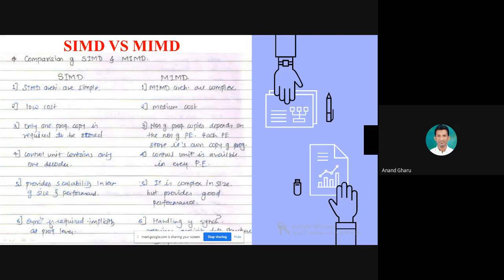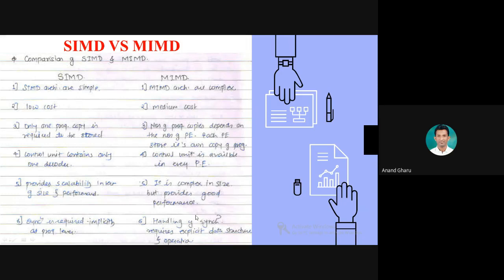So in SIMD implicit synchronization is required. But in MIMD there are separate control units, so handling of synchronization requires explicit data structures and operations.